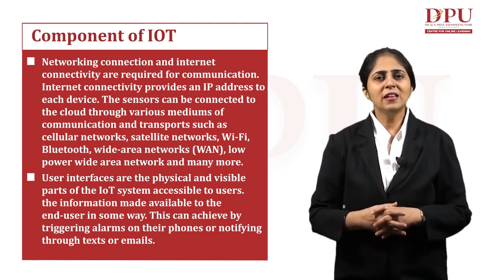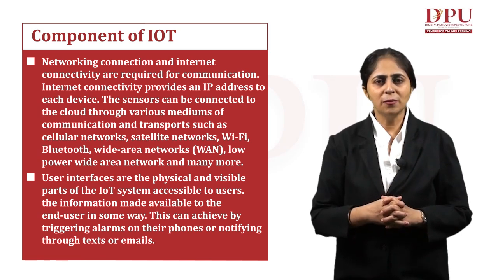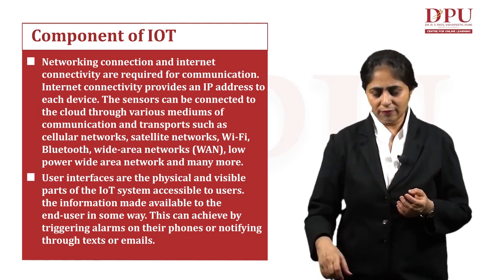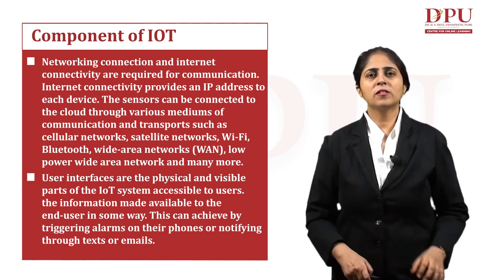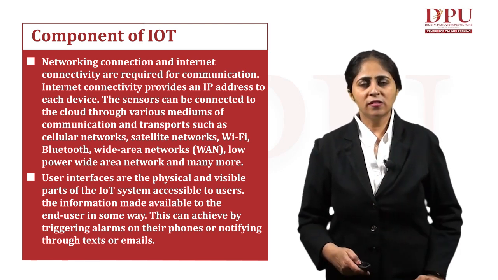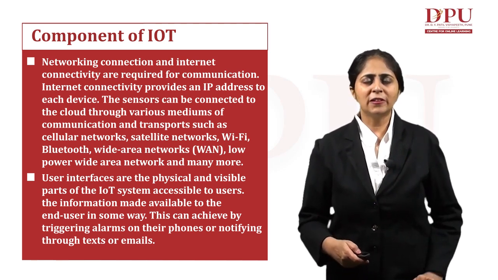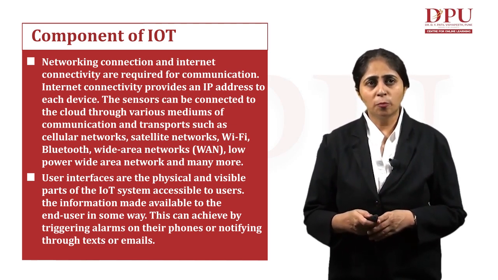So these are the basic four components of IoT system that make this entire system, out of which the very first one that we've discussed is the device and the sensors. Second is the data processing, which performs the function of handling this huge data and converting it into meaningful information.